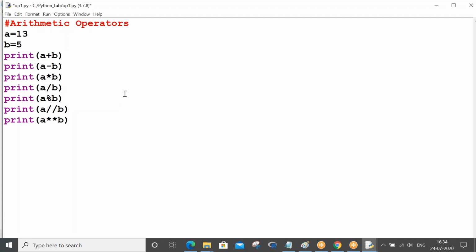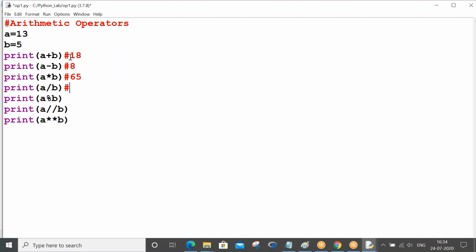This is how we apply all these arithmetic operations. When you do a plus b, what will be the result? 13 plus 5, 18. When you do a minus b, 8. When you do a star b, 13 times 5 is 65. Can you guess what is going to happen with a by b?